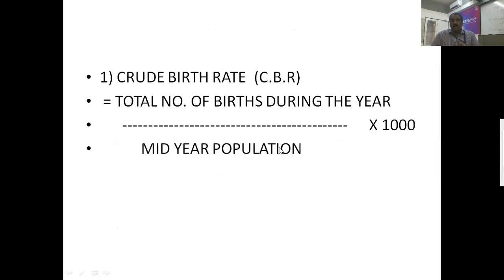Next, for the first one, what is crude birth rate? For any country, the birth rate is going to play an important role. How do we find this crude birth rate? The total number of births during a particular year divided by the mid-year population in the same year, into 1000. Once again, I'm repeating: the total number of births during the particular year, divided by the mid-year population in the same year, into 1000.